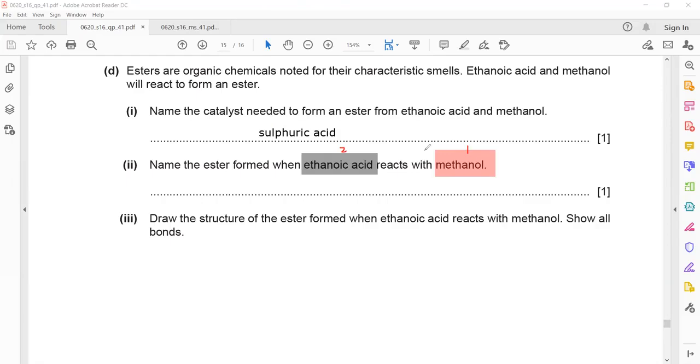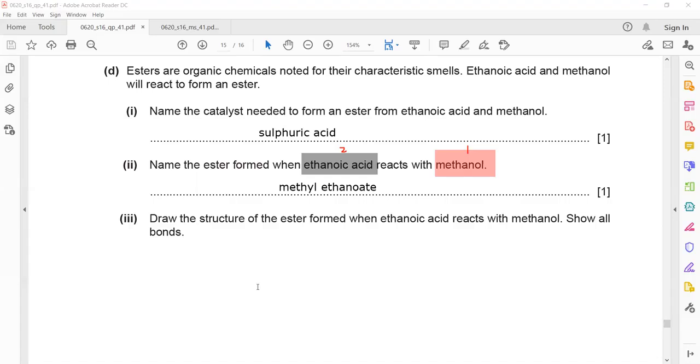Now let's write the answer: methyl ethanoate. The first name always comes from the alcohol, and that is considered a branch. The second name comes from the acid because it's ethanoic acid, so it's eth, with a single bond, an, and because of the functional group, it's oate. So it's methyl ethanoate.